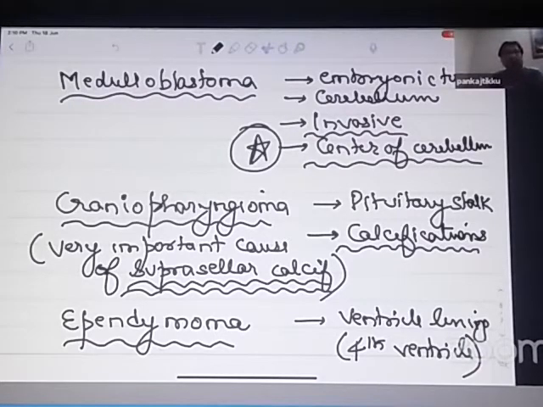It's a very slow growing tumor, so not as dangerous as medulloblastoma. But yes, one thing that you need to remember, it can frequently recur. So even if you remove it, it can frequently recur. So this is one thing which is bad about this tumor, but still it is not as dangerous as a medulloblastoma.